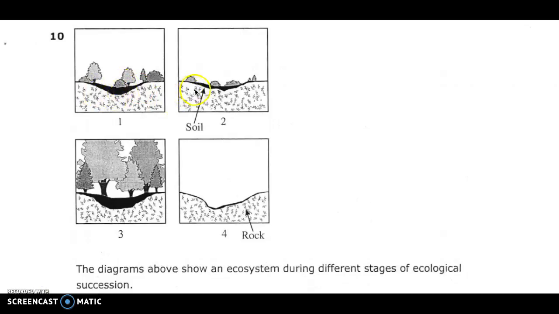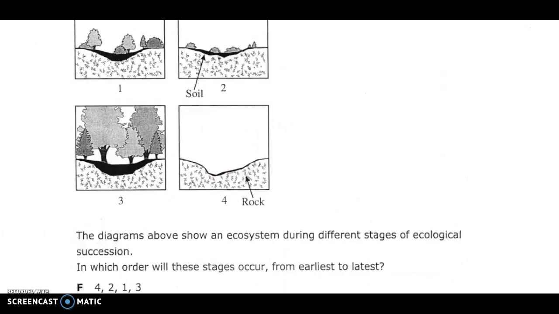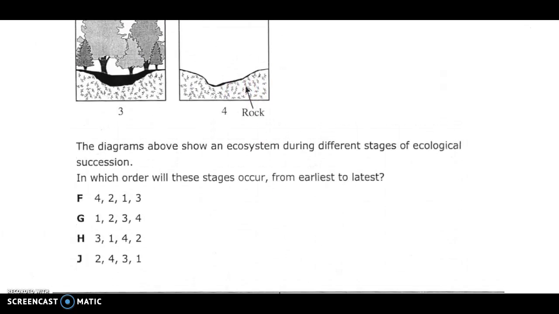Number 10. This is talking about the soil. Soil there, and then this is rock. The diagrams above show an ecosystem during different stages of ecological succession. In which order will these stages occur from earliest to latest?